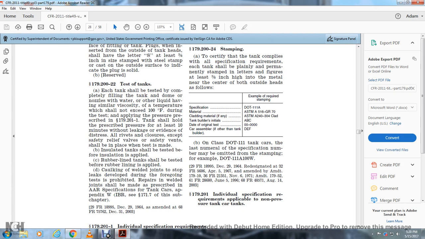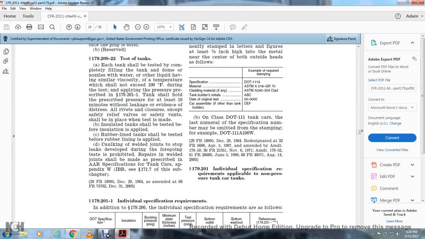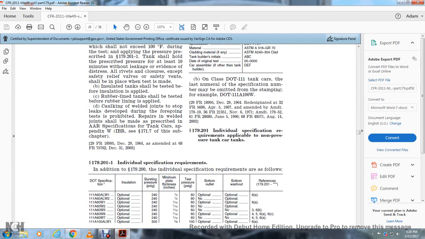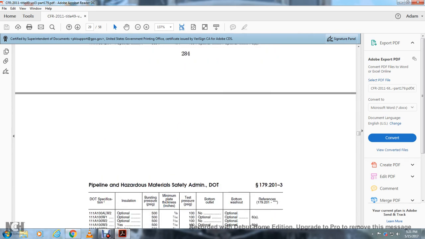179.201 Individual specification requirements for the applicable non-pressure tank car tanks. The specification: insulation, bursting pressure in PSI, minimum plate thickness, test pressure, bottom outlet, bottom washout references.